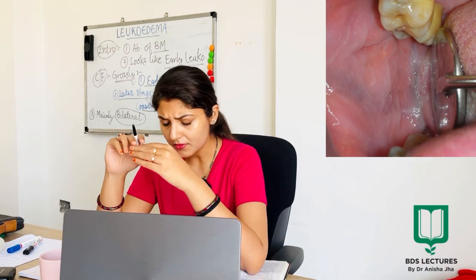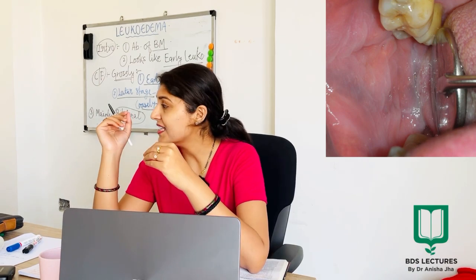Eventually, in the later stages, this filmy, shiny appearance changes to a grayish white cast, and the surface of the leukoedema is going to be very wrinkled and coarse. The majority of the cases, as I already told you, are bilateral. As far as location is concerned, it is mainly present on the buccal mucosa, and the extension can be onto the outer surface of the lip.